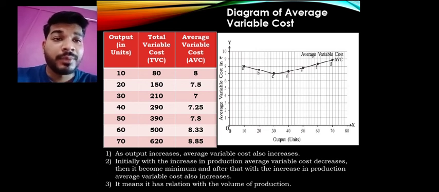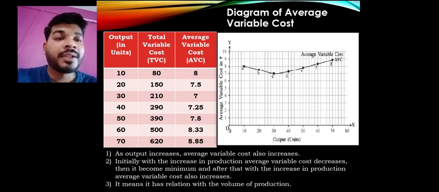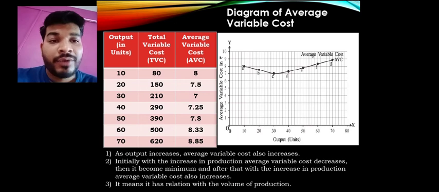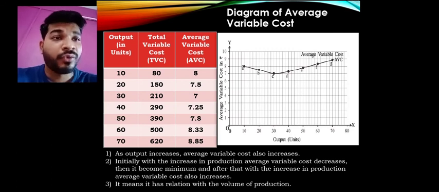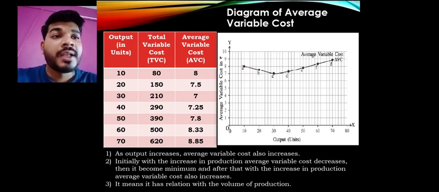Then it becomes minimum, that is at unit production 30 it becomes the minimum, that is at point C in the diagram. Now after that with the increase in production average variable cost also increases. जैसे यहाँ पे 30 से production 10 बढ़ता जा रहा है, you find that our average variable cost is also increasing, that is 7 से because 7.25, 7.8, 8.33, 8.85, it has been increasing. So you find that this Nike symbol, like a right sign, has been forming on the average variable cost.